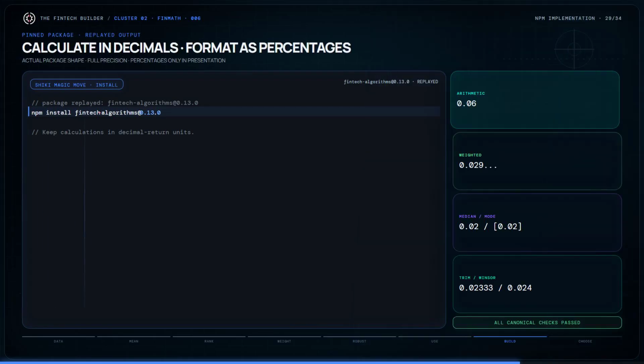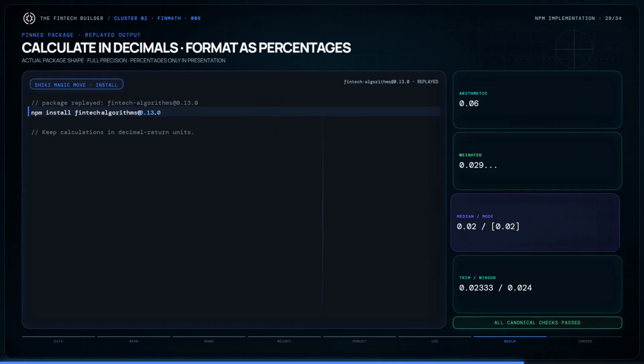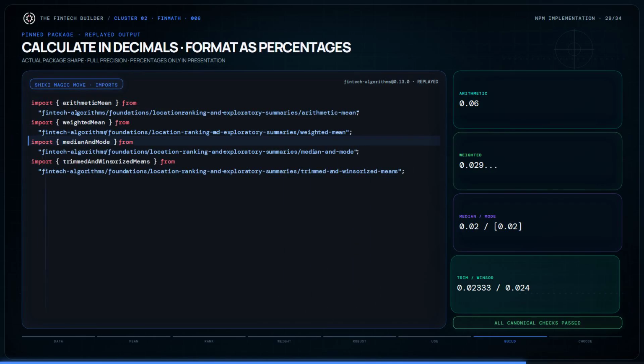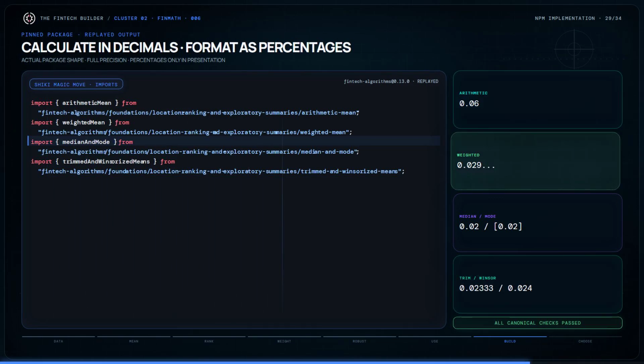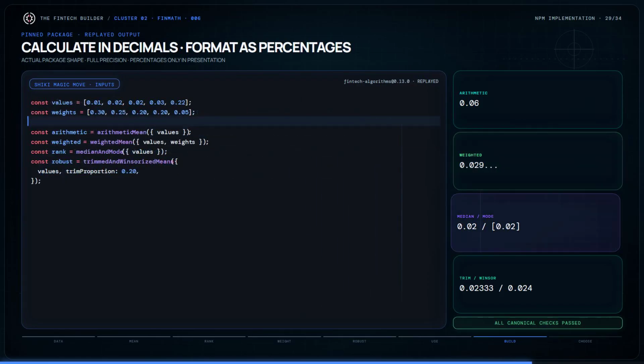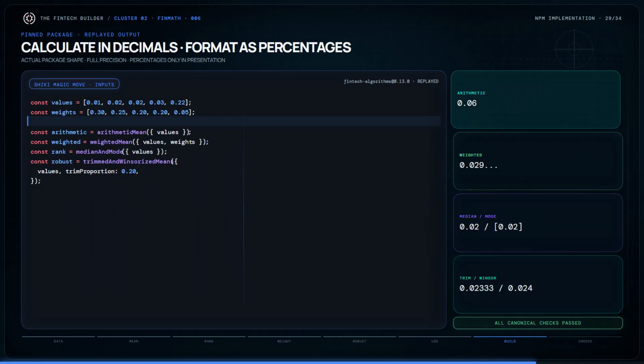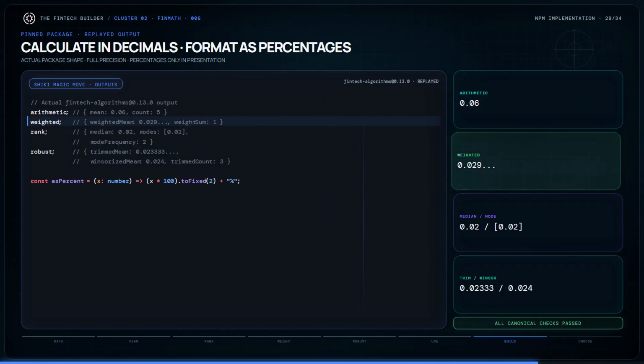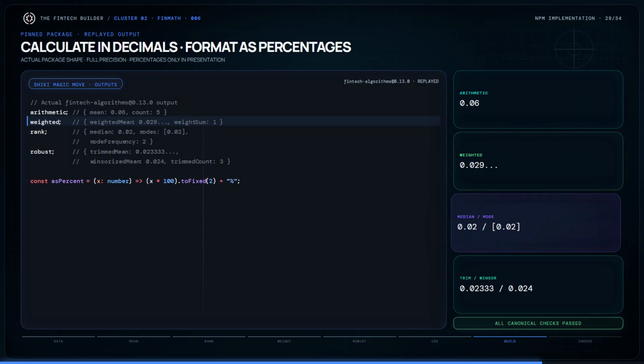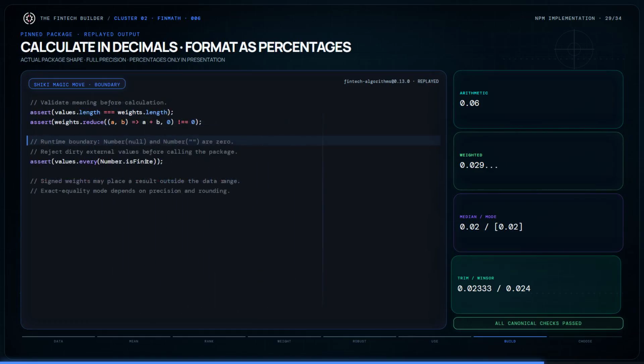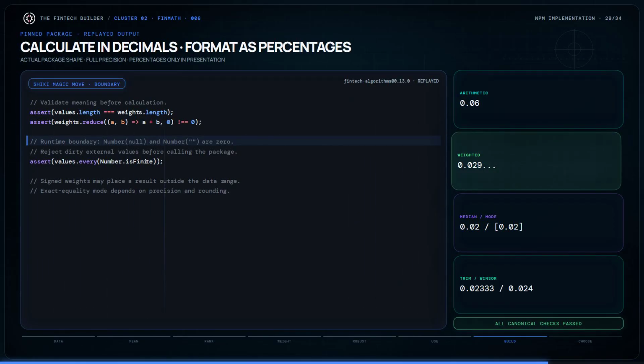The source pinned implementation uses decimal returns and beginning portfolio weights. Install the recorded package version, import the 4 canonical functions, and pass the same values used in the visual example. The arithmetic mean should return 0.06. Weighted mean should return approximately 0.029. Median and mode should return 0.02. The robust function should return approximately 0.02333 and 0.024. Convert to percentages only in the presentation layer.